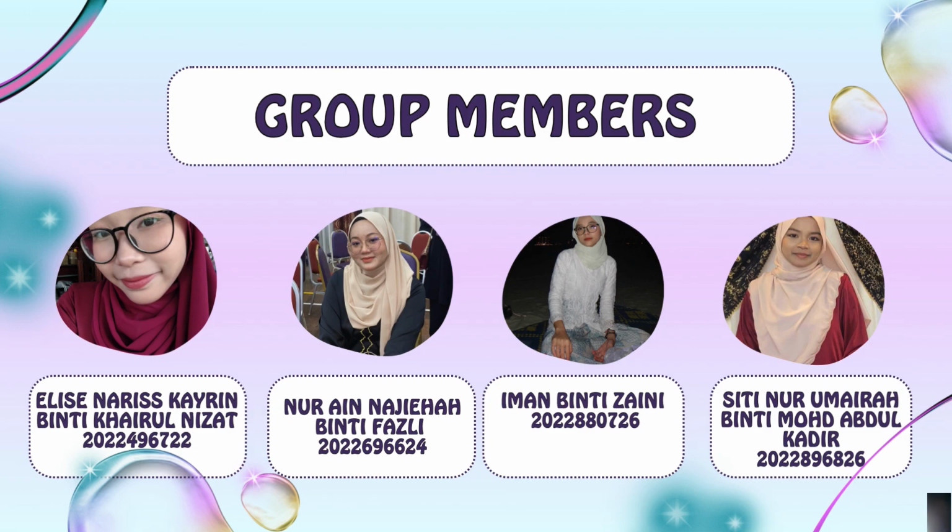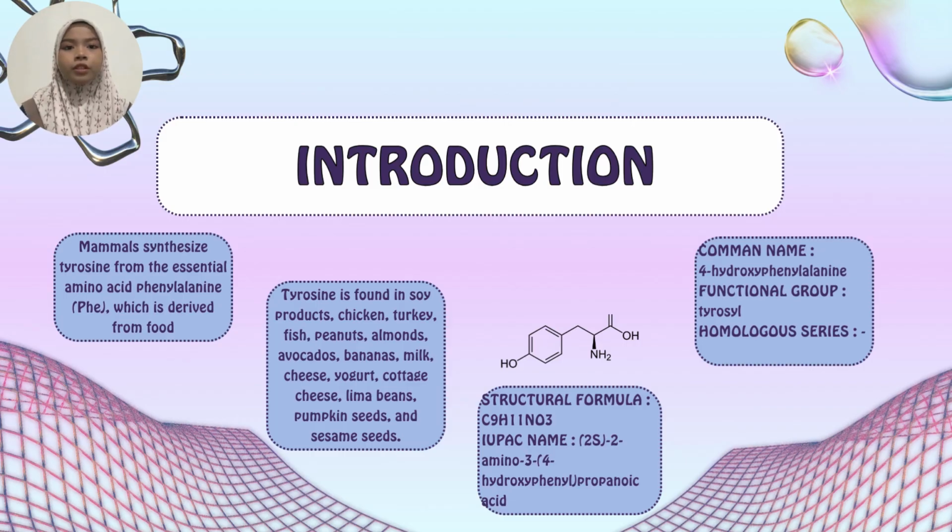Third, Iman binti Zaini, 2022880726. And lastly, my name is Siti Nur Umaira binti Muhammad Abdul Qadir. My student ID is 2022896826.